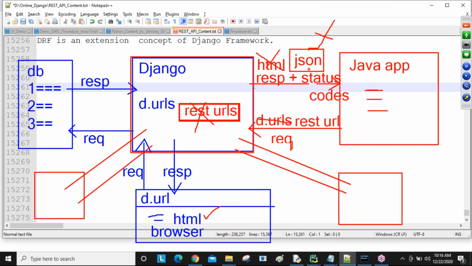So if you are not returning JSON, as an API developer you are failing. That is the meaning. So always we take the request in the form of JSON and send the response in the form of JSON. That is the JSON API developer role, guys. I hope you are understanding all these things.